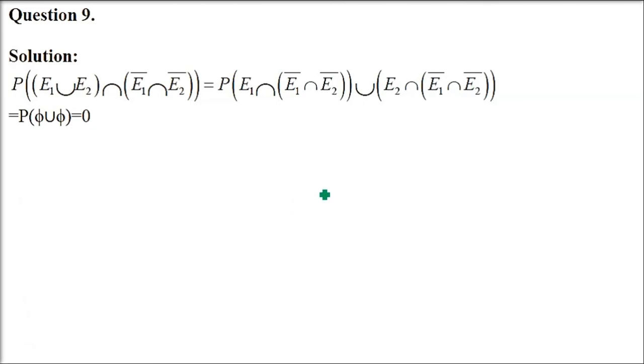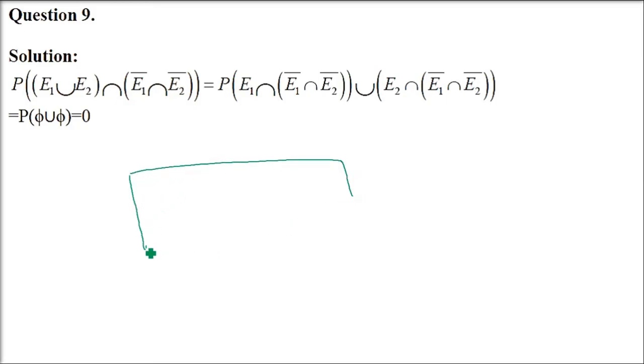Question number 9. If E1 and E2 are there, there is a slight mistake in the book, but I'll just make it E1 and E2. If E1 and E2 are independent events, write the value of P of (E1 intersection E2) intersection (E1 union E2), intersection E1 complement intersection E2 complement. There is some confusion between E and E1, but just assume we are talking about E1 and E2. There are only 2 events.